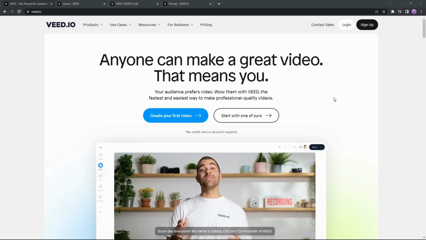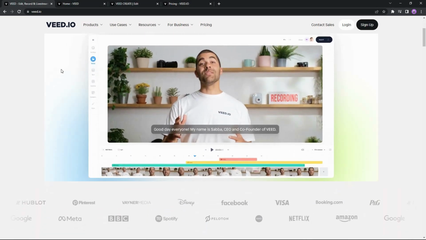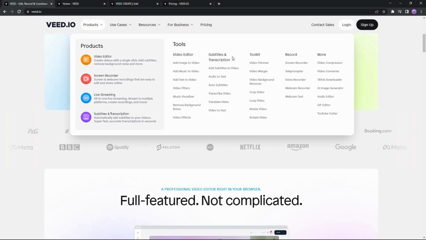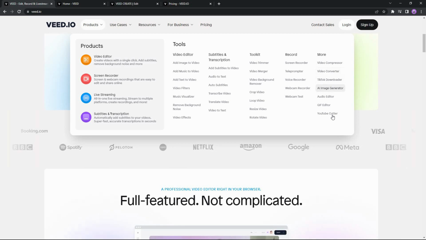The next best AI video editor in the list is perhaps my favorite one. It is vid.io. It also has so many features just like web video, and you can see it is not only a video editor, it also allows you to add subtitles. There are some tools like video trimmer, merger, even background remover.